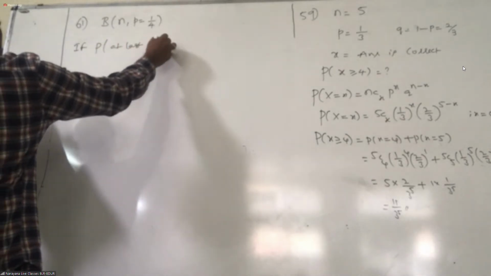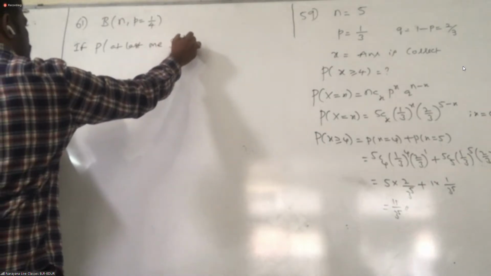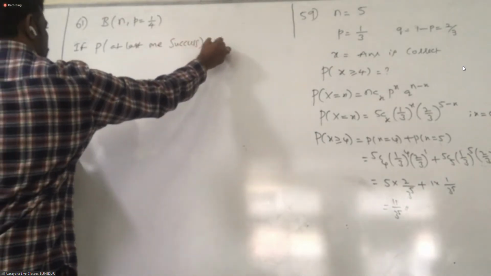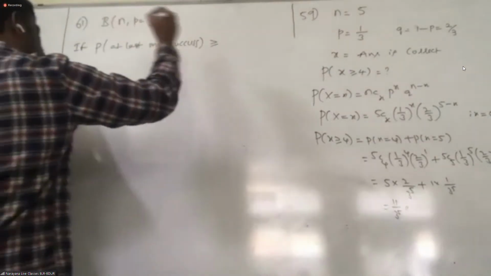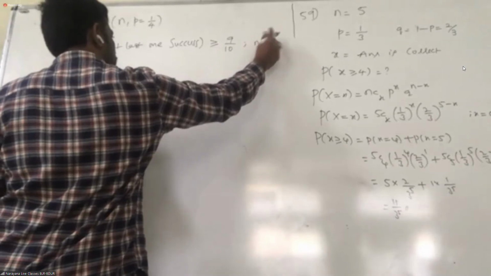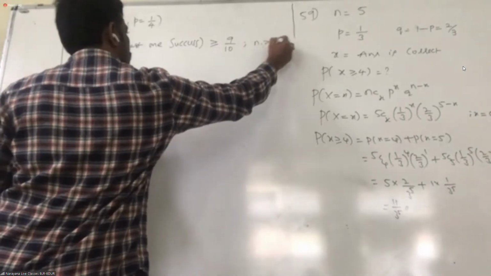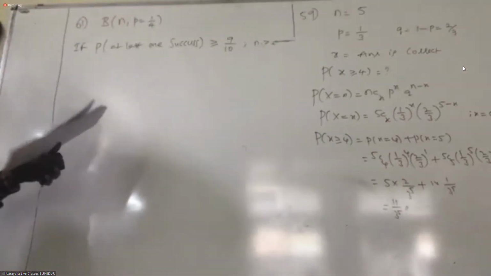If the probability of at least one success is greater than or equal to 9/10, then N is greater than or equal to what? That is what they're asking.